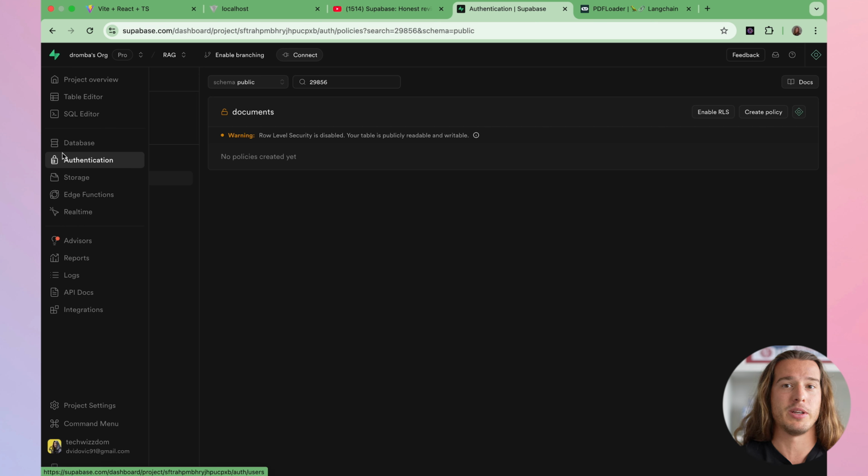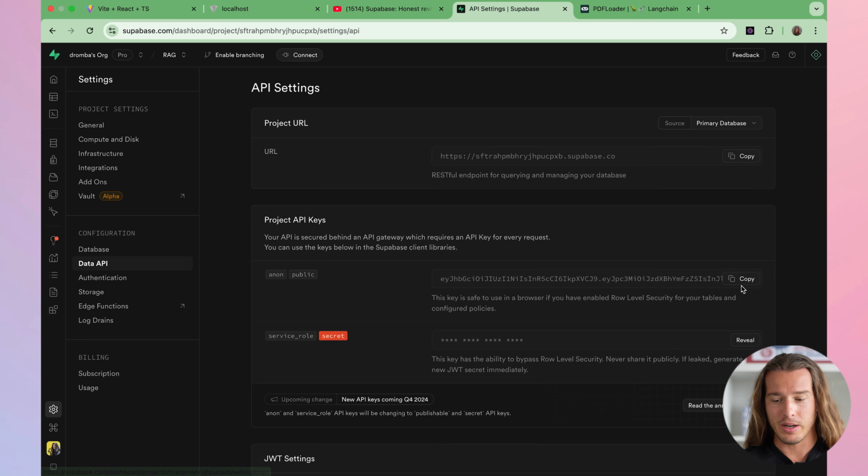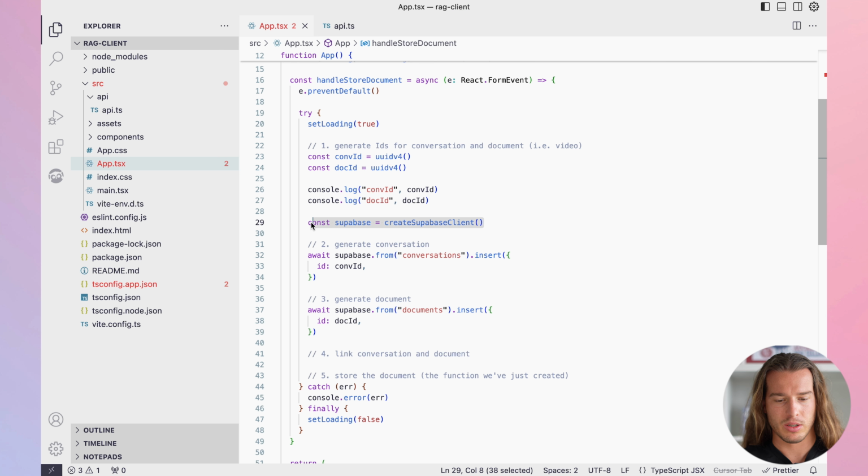And because I just copy pasted code from our Node app, which is backend, it's perfect, we can have it here, but we cannot have it on the client. So let's go to project settings, data API, and we will now actually add anon key here, which is public and can be safely used in the browser. I just need to update it here in this super hidden file, and now we have anon key.